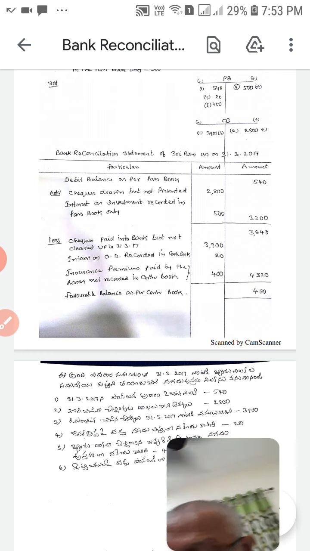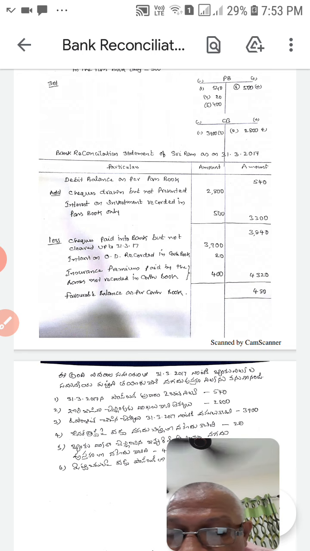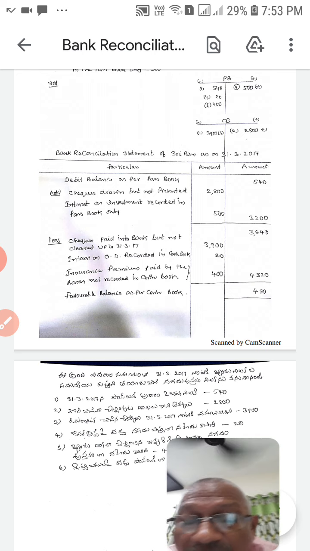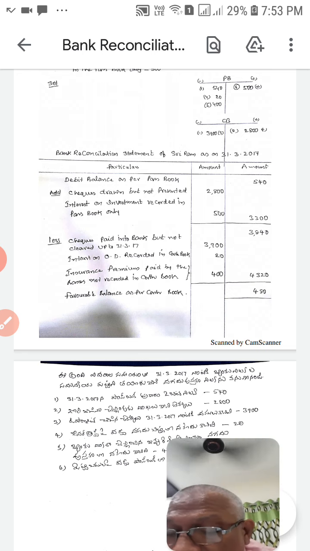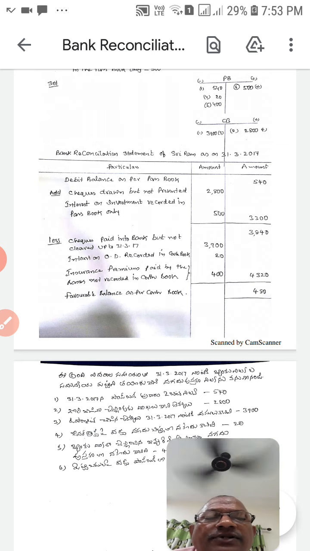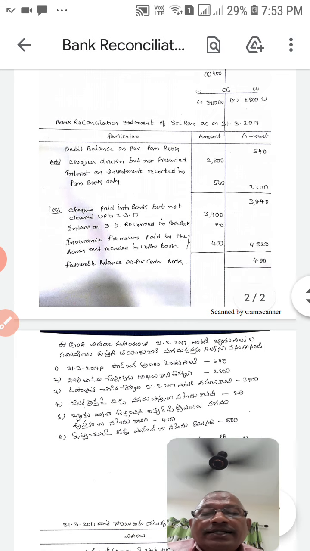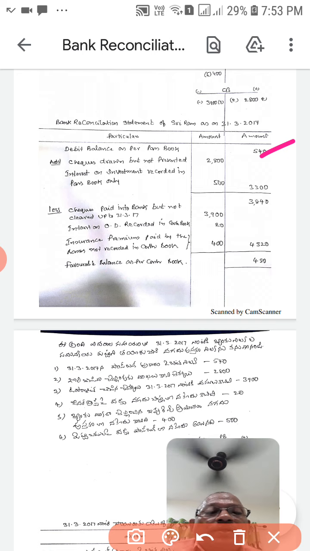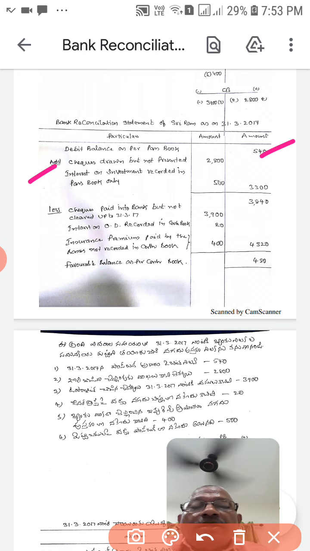First, the heading is Bank Reconciliation Statement of Sriram as on 31st March 2017. Particulars, amount inner column and amount outer column. First, we have to take the debit balance as per passbook, 540. Later we have to take add items.